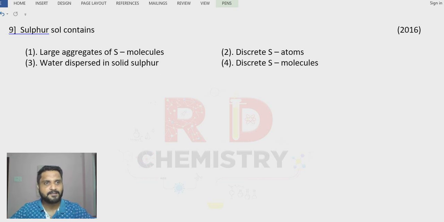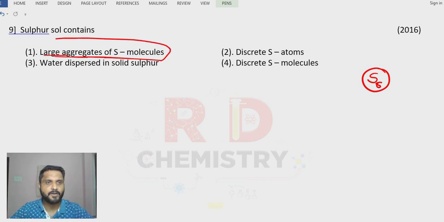Question number 9. Sulfur sol contains... Sulfur is an S8 molecule. If I take S8 molecules, it is a large aggregate. To form a colloid, there should be large aggregates of the sulfur molecules. Option number 1 is the answer.